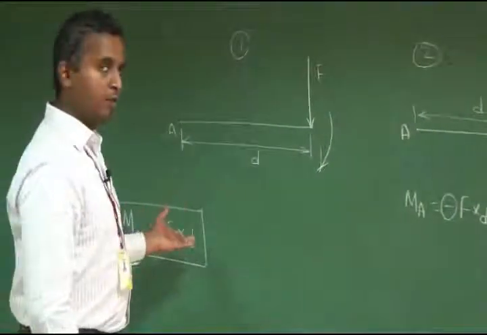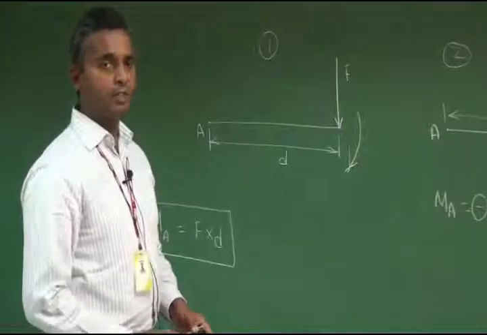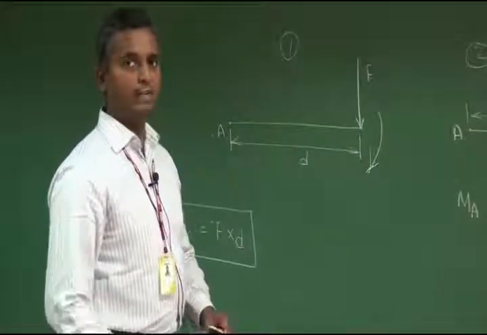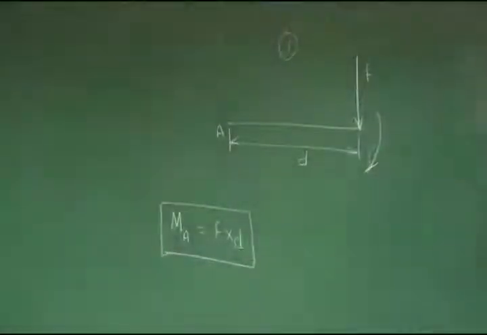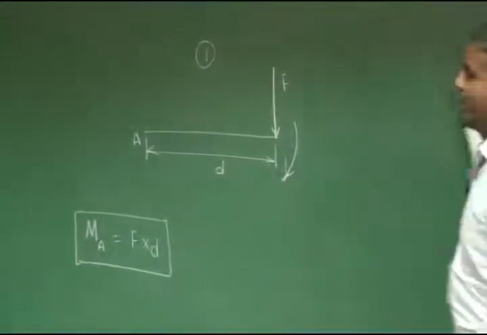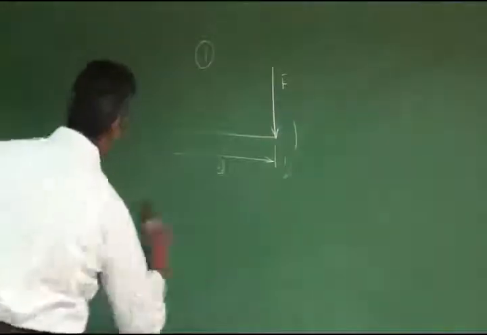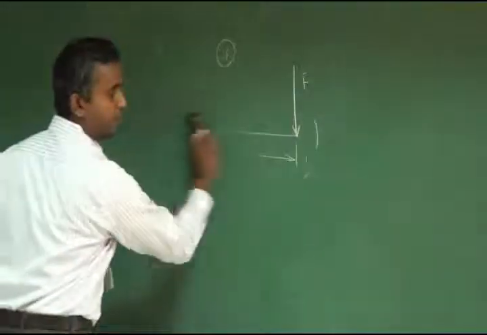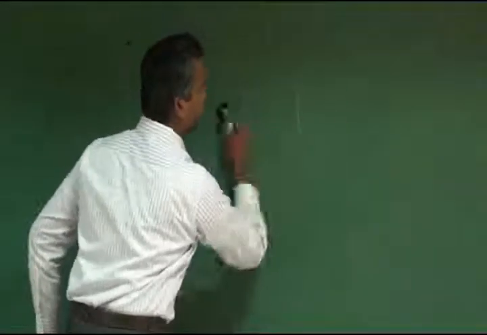Now we can see a small theorem called Varignon's theorem. After that we can go for some solved examples. So what is Varignon's theorem? For stating Varignon's theorem, I will draw a small example diagram for you so that it will be much easier for you to follow the remaining things.